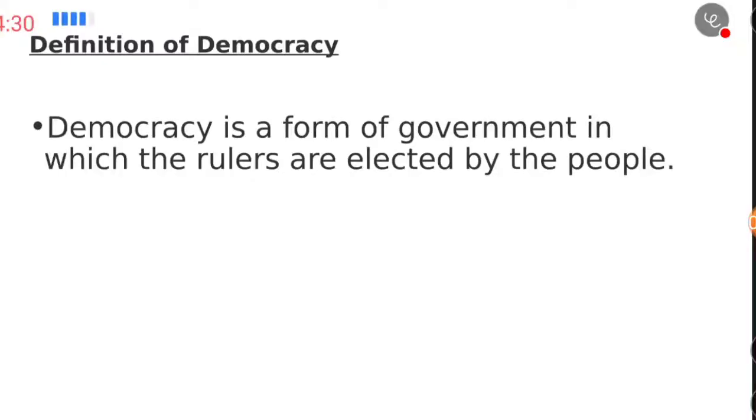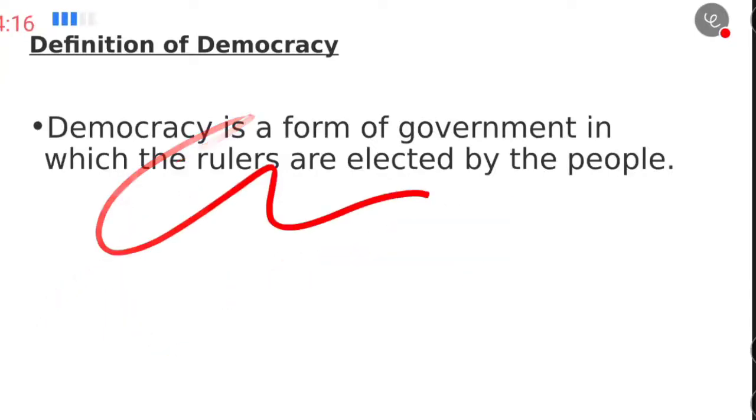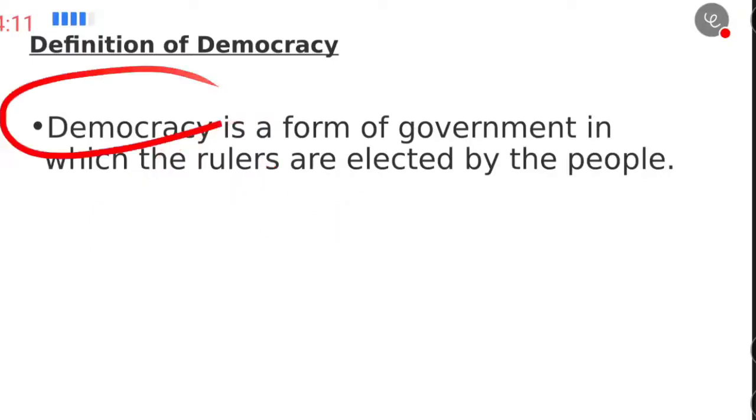Now, first of all, you should know what democracy is. You might know the definition of democracy. It is one form of government. As we know, there is king rule, army rule, monarchy rule, or military rule. There are different kinds of rule. So here one is democracy.